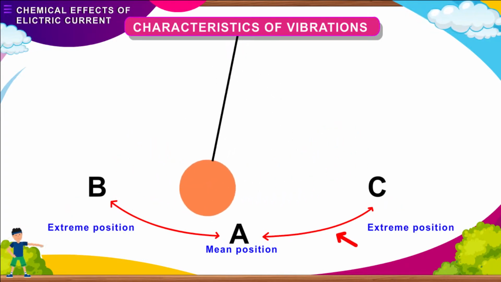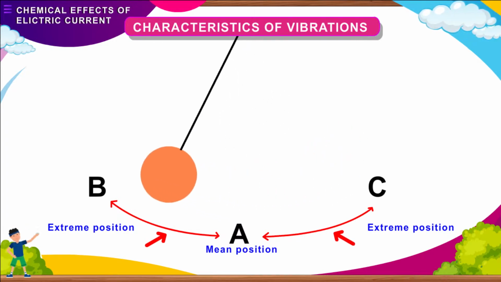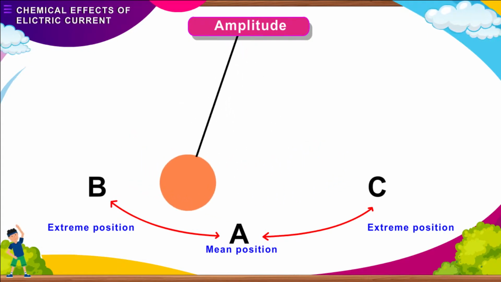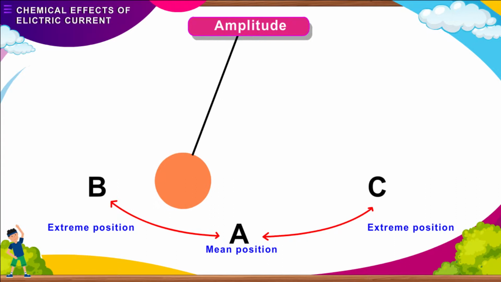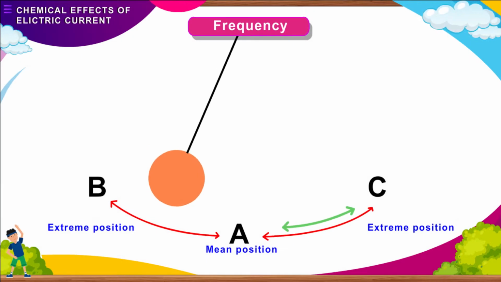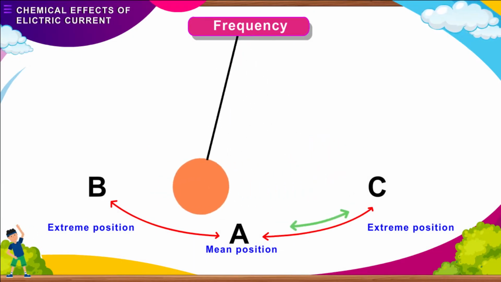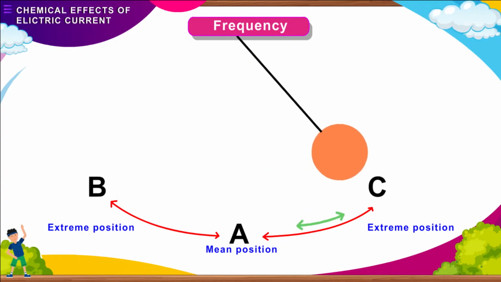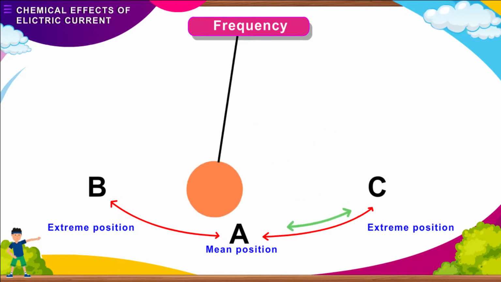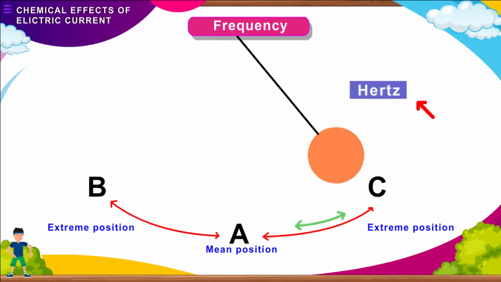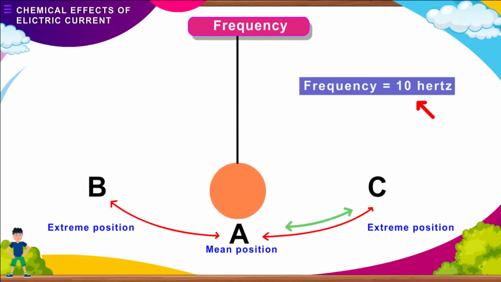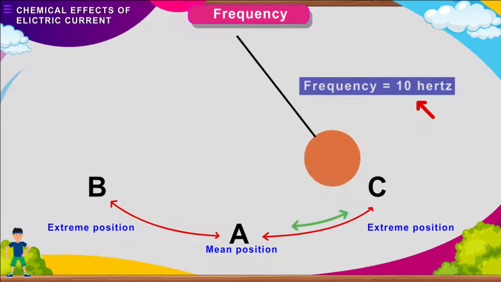The distance AC and AB is called amplitude. Amplitude of a vibration refers to the maximum distance moved by a vibrating body from mean to extreme position. Frequency. The total number of vibrations taking place in 1 second is said to be its frequency. Frequency is measured in hertz. Example, if the pendulum makes 10 oscillations every second, its frequency will be 10 hertz.